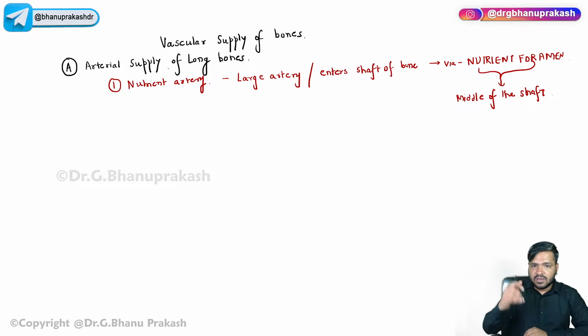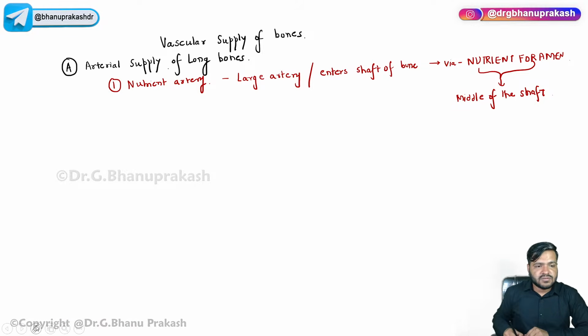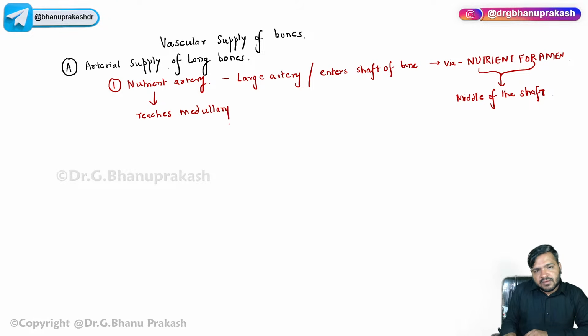Now it reaches the medullary cavity. Let me just write it down like this. The nutrient artery reaches the medullary cavity, where it divides into which two branches, guys?